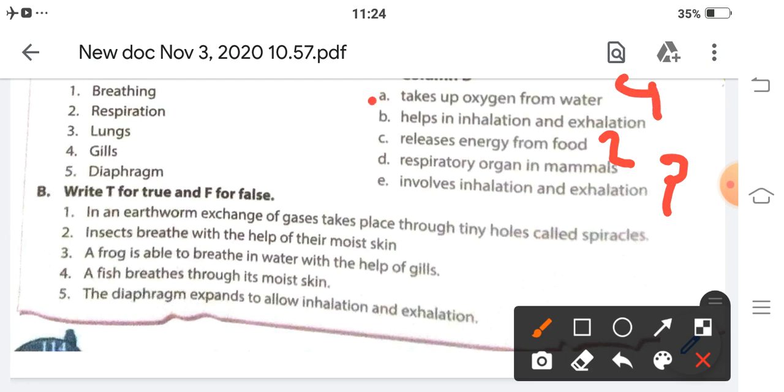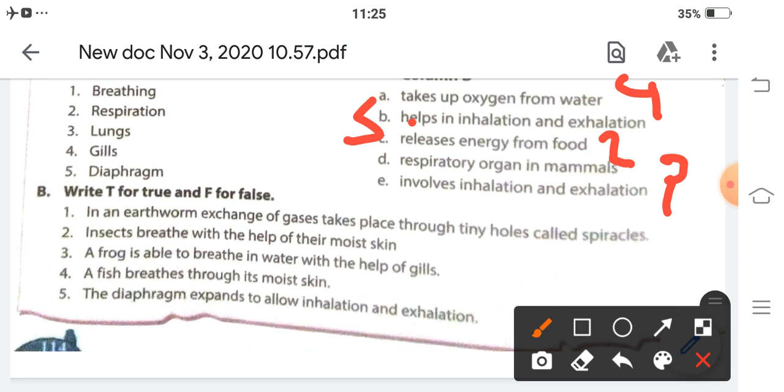Diaphragm helps in inhalation and exhalation. Again I am repeating: breathing involves inhalation and exhalation. Respiration releases energy from food. Lungs are the respiratory organ in mammals. Gills take up oxygen from water. Diaphragm helps in inhalation and exhalation.